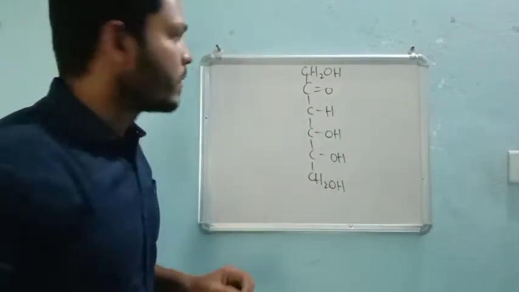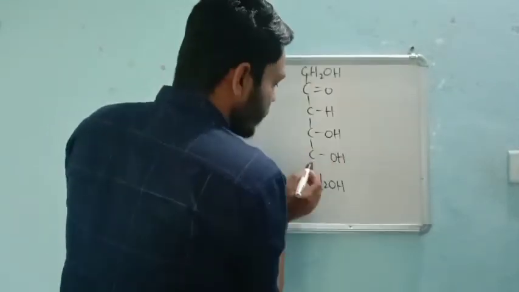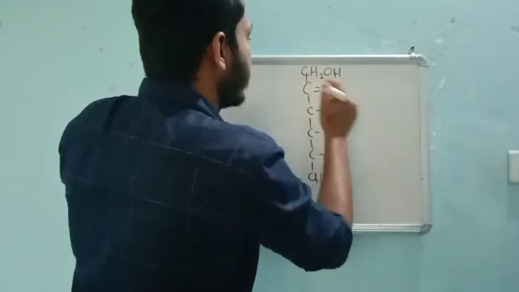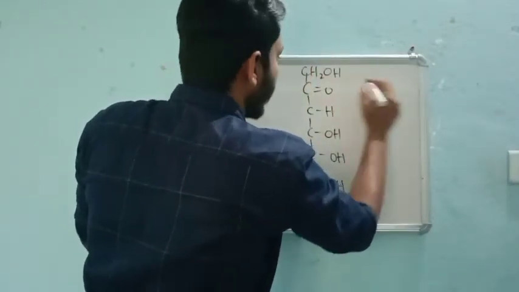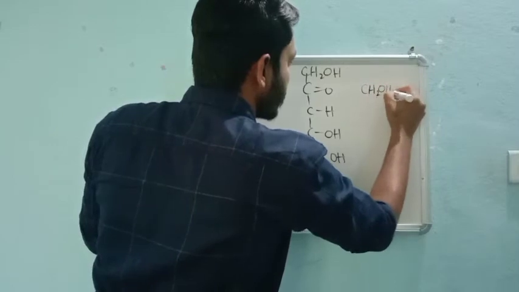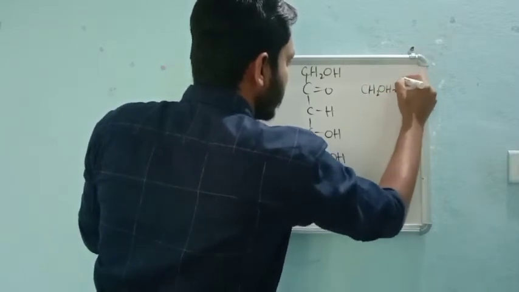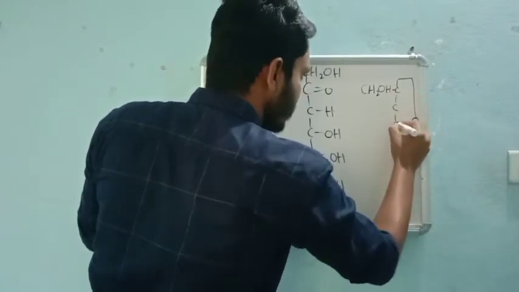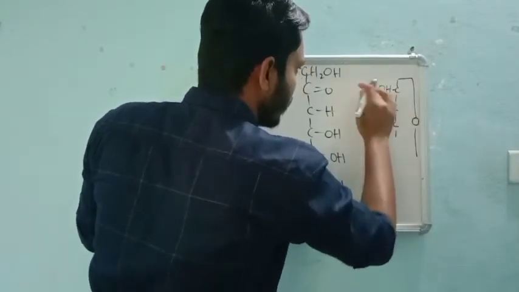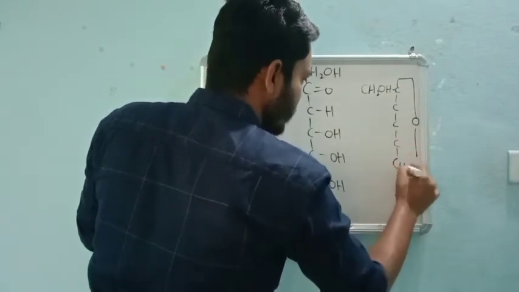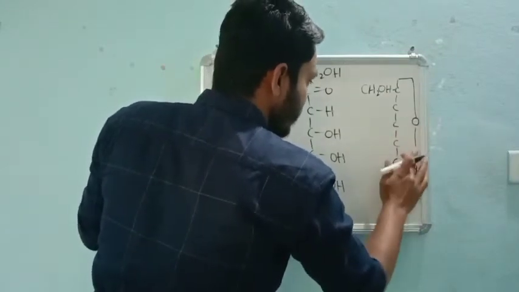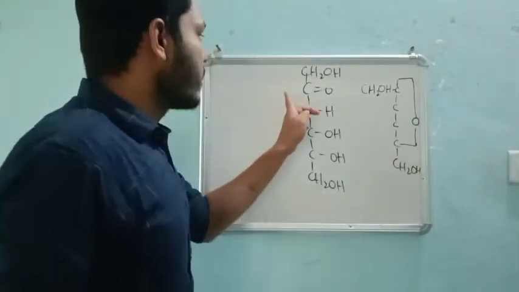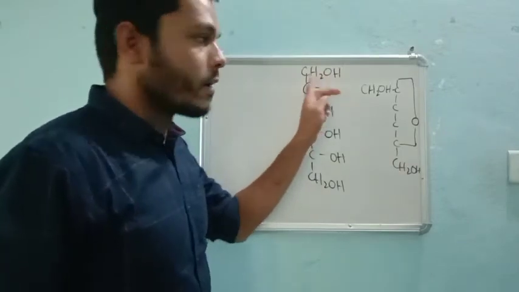Now see here, this has to react with the fifth carbon atom. That means this will tilt like this. Why it will tilt, I will show you. CH2OH, because of this bond with the fifth carbon, 1, 2, 3, 4, 5, 6, CH2OH. There is a bond formation. So that's why this CH2OH, the first carbon atom, will come this side.